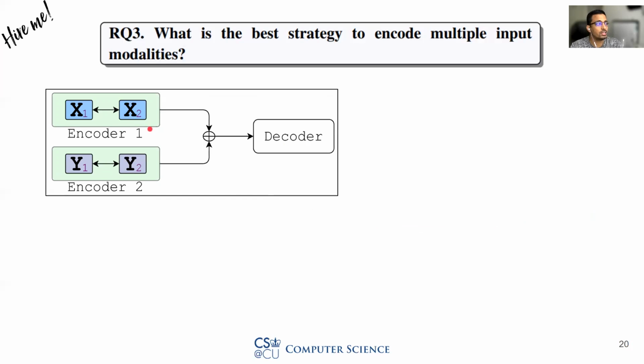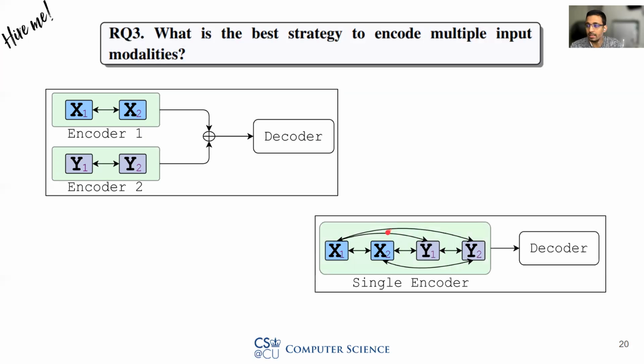There is no interaction between the x's and y's. However, when you use one single encoder for all input modalities, x1 does not only depend on x2 but also on y1 and y2. Thus, we conclude the single encoder that encodes all the input modalities learns better representation, since they can interact with other modalities.